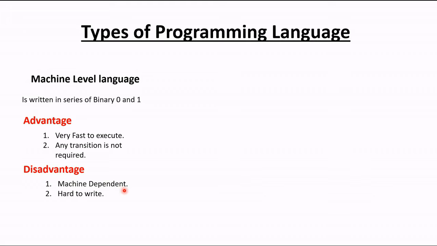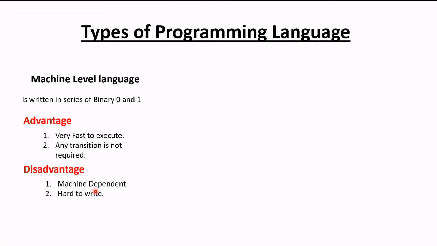What is the meaning of machine dependent? Machine dependent means we have a lot of operating systems, like I have the Windows operating system, you may have Linux, you may have Mac operating system. So if I write machine dependent code or this binary code on my machine, that code will not be executed on your machine. On your machine you have to write your code on your own.